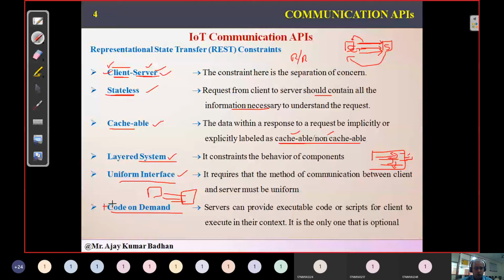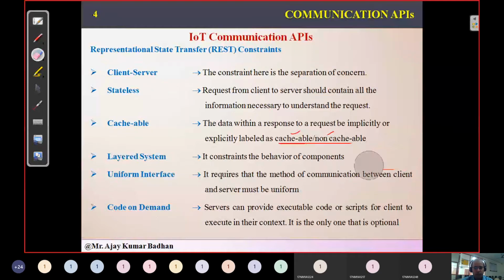Why? Because mostly no one provides this code on demand. Only if you're requesting will it be provided, but mostly it will not be provided. The reason is there is a possibility that using code, some people who are very good in programming can try to hack our systems. So mostly code will not be transmitted, but if the user is requesting code, then it can be provided by the server. So these are the constraints related to your REST-based application program interface.